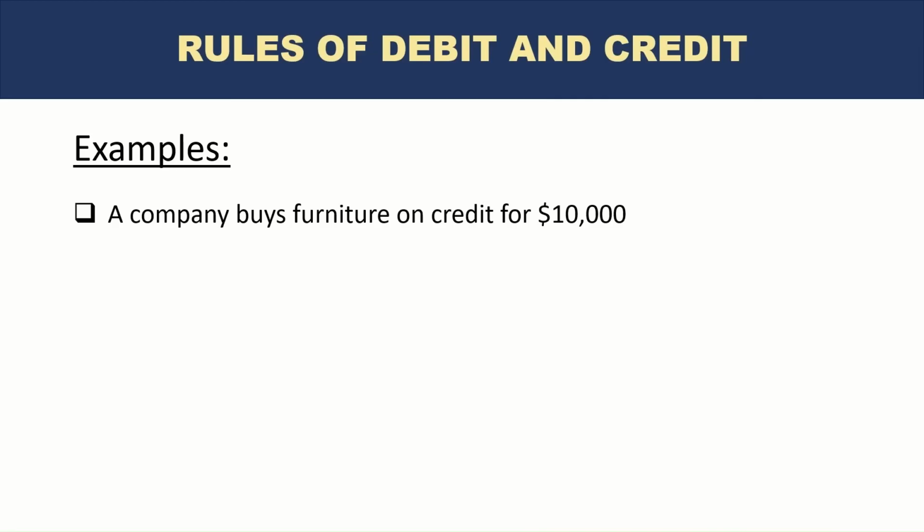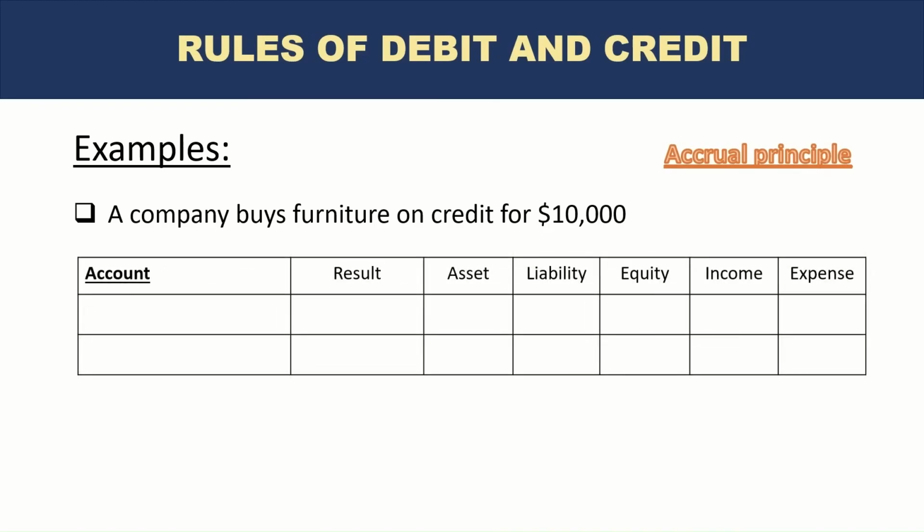And this should maybe jog your memory a little bit about a principle we discussed, which is the accrual principle. So we are not paying cash right now, but we are purchasing, and this needs to be recorded as a liability. So the accounts that will be impacted are again furniture, but the other side is accounts payable, because whoever we purchase the furniture from is now expecting a payment from us of $10,000.